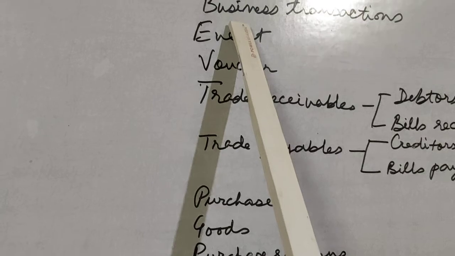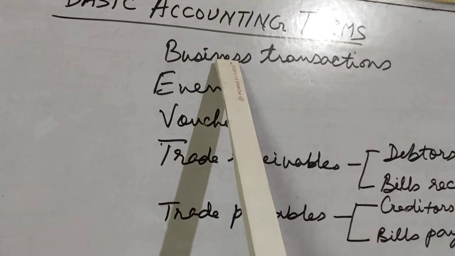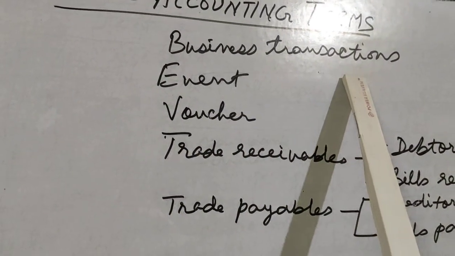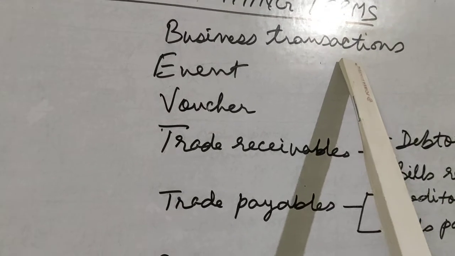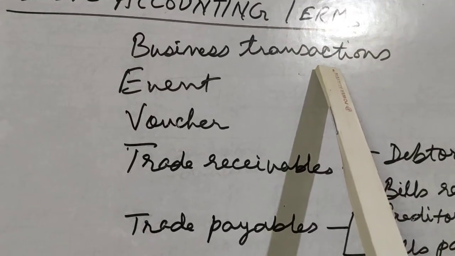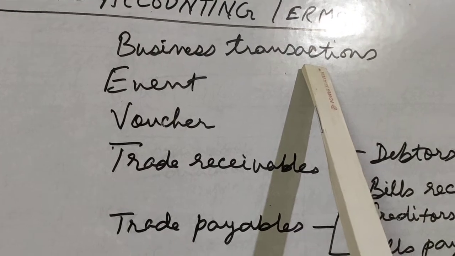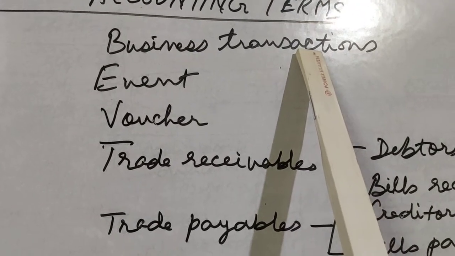We should always remember the first accounting term we did, business transactions. It is purely because any transaction which is a business transaction can only be recorded in accounts.